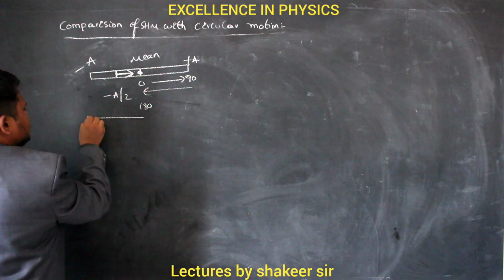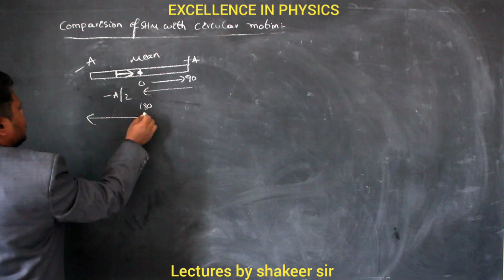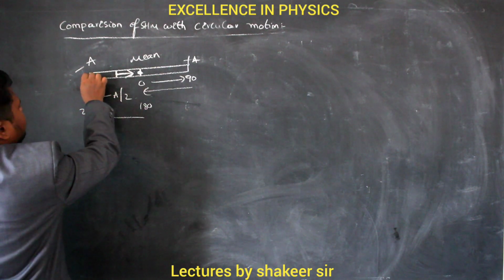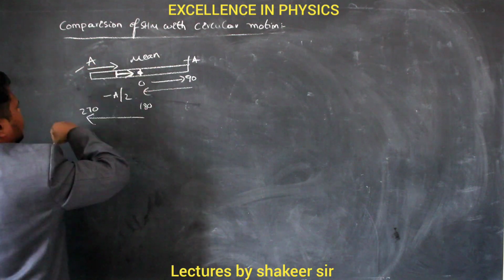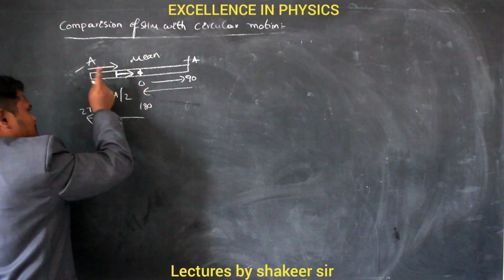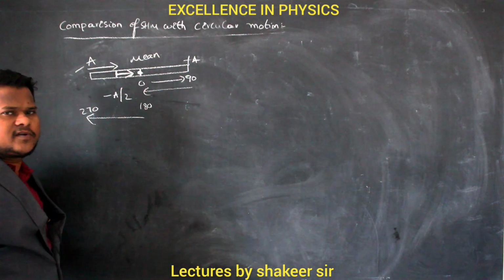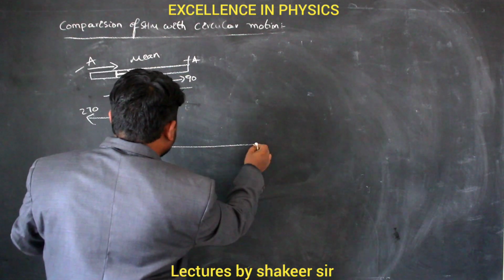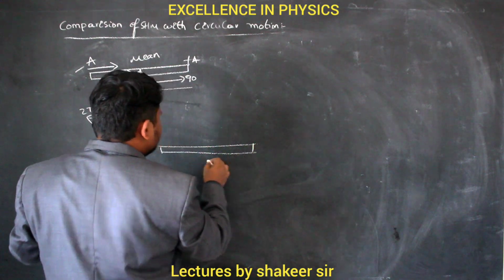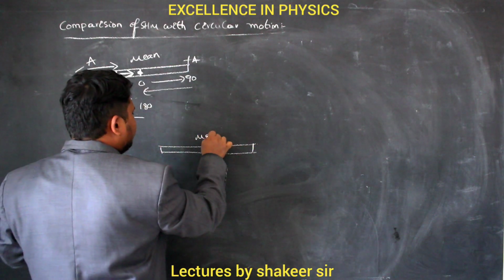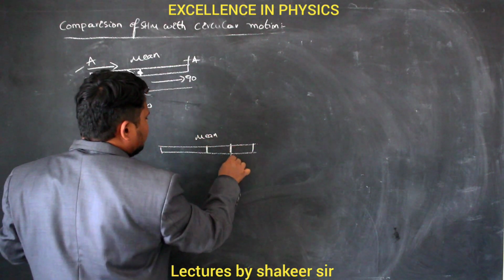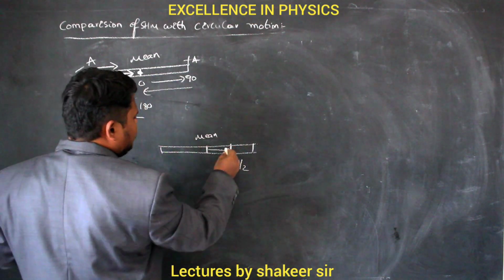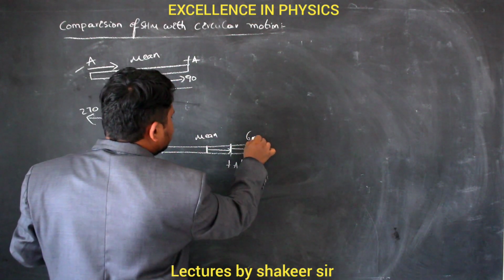Then from 180 it should reach the other extreme position. So 180 plus 90 is 270. From 270 it has reached up to here, no? So from the extreme position to the displacement of half of the amplitude, it should cover 60 degrees. Already we have discussed this. From the mean position to reach a displacement of plus a by 2, it has to cover 30 degrees. And from a by 2 to a, it has to cover 60 degrees.